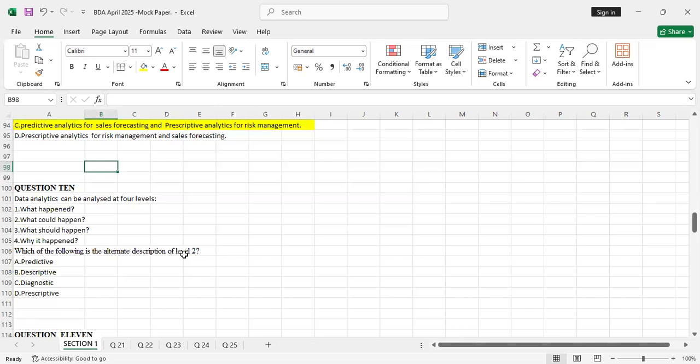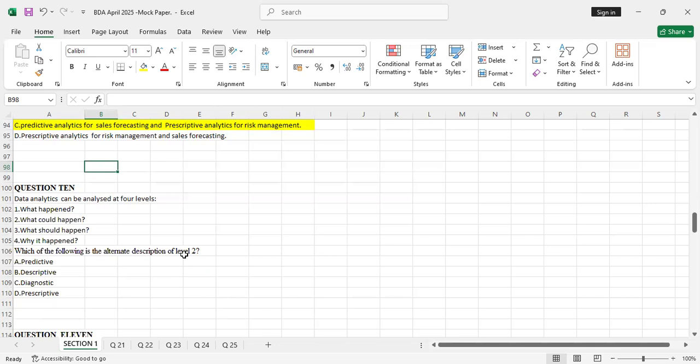Level 2 says what could happen. Is it predictive? A, predictive. B, descriptive. C, diagnostic. And D, prescriptive.